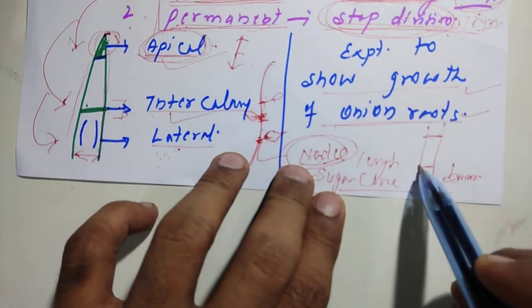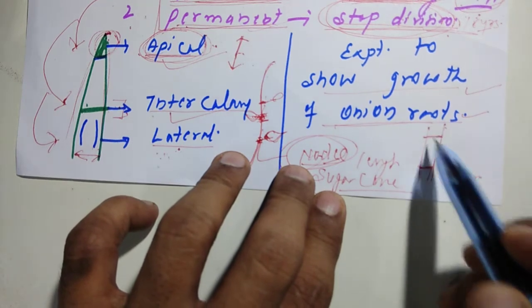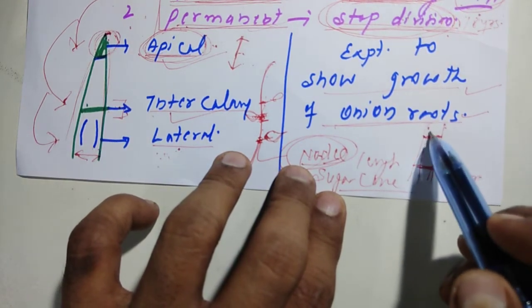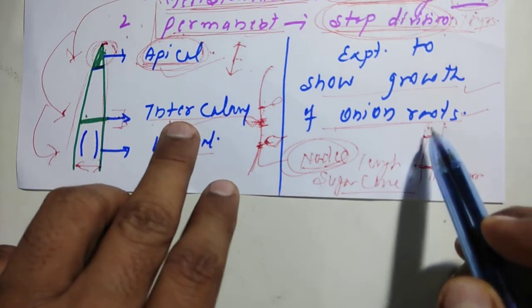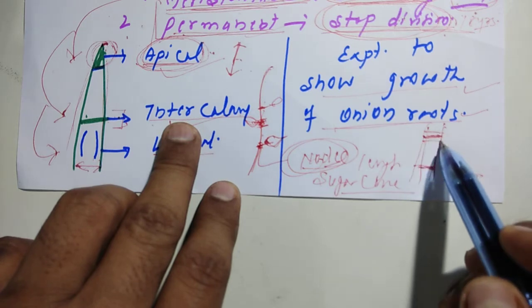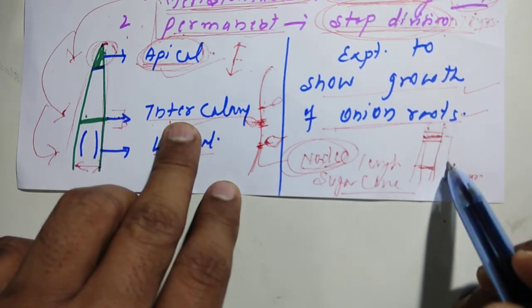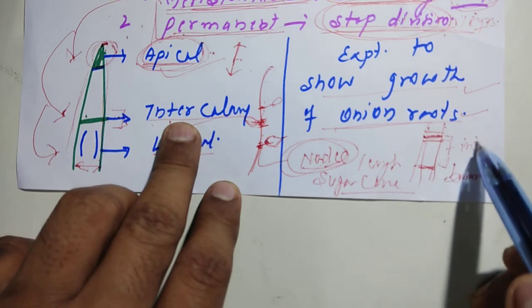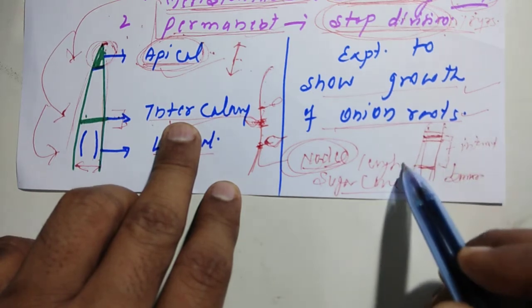If you see, this is a sugarcane I have drawn here, the sugarcane stem. Very clearly you can see there are nodes and internodes. So this intercalary tissue is present above the node and below the node, and it helps in growth of this structure which is generally called the internode. So the height of the plant increases.